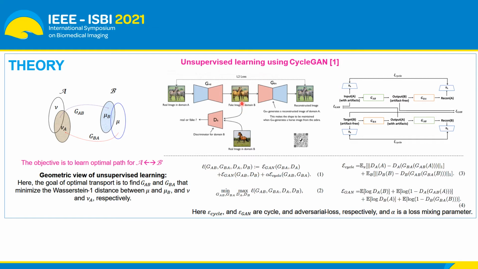Now to ensure that this fake generated image has the same style as our target domain, we have a discriminator which is trained to discriminate between fake and real images. We have another loss between the generator AB and the discriminator, in which the generator is forced to produce fake images which can fool our discriminator.